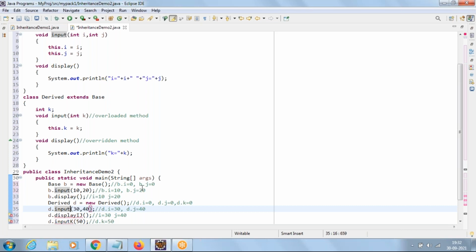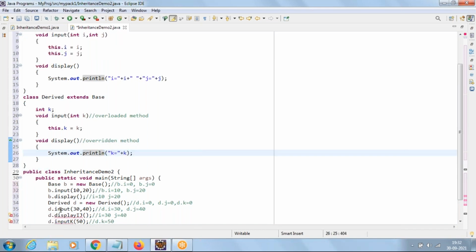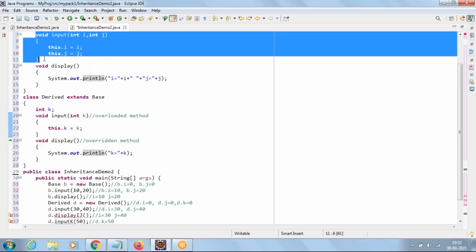Base class. In derived class, do you have any input method with two arguments directly? No, right? So that's the reason it will go to the base class input method. It will match with the number of arguments. Here it is two arguments. Since there is no input here with two arguments, it will go to the base class input method.